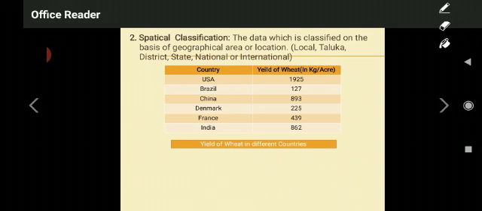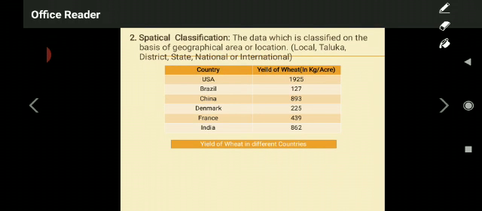I have given one example for that. Look at the example. Yield of wheat in different countries. Okay, different countries yield capacity per acre, or else, for example, total yield of wheat in kg or in terms of acres. Okay, of different countries I have taken. I wanted the information of yield of wheat in different countries. It is my research topic. I am going to collect. I am doing research.